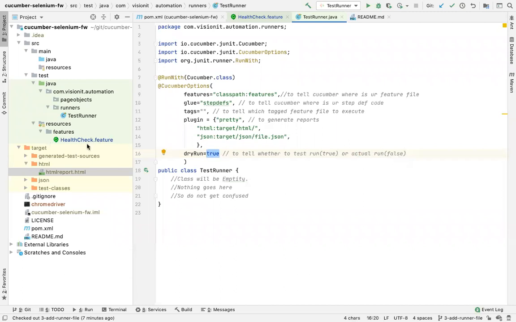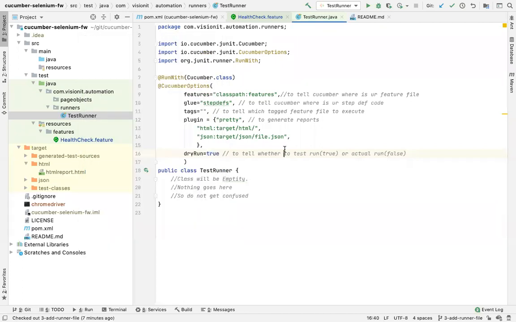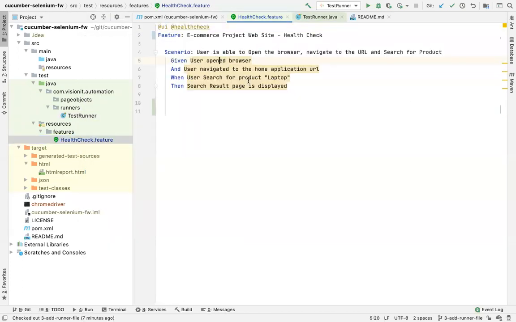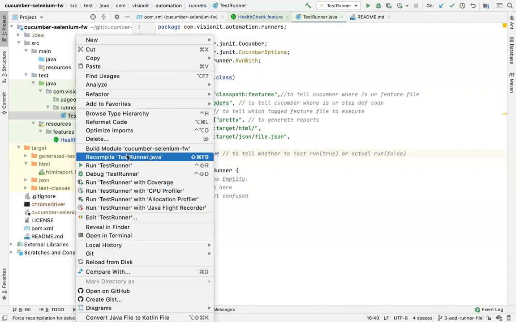Now let's see what I do once I create this test runner file. I actually run it. Right now, nothing will happen because there are no steps. All I have is this feature file, right? And this is marked as yellow, meaning there are no corresponding step definition methods available in it. But if I right click here and do a run,